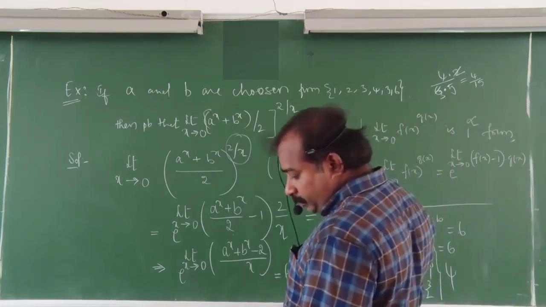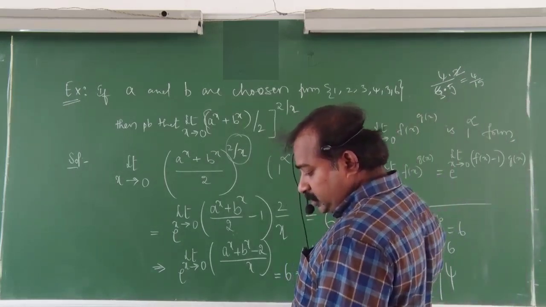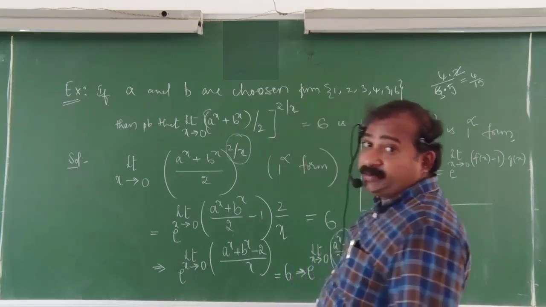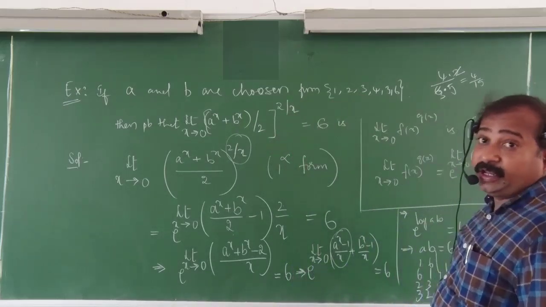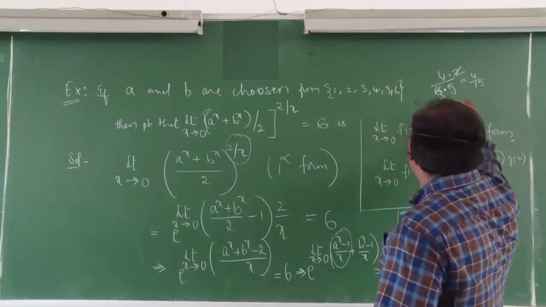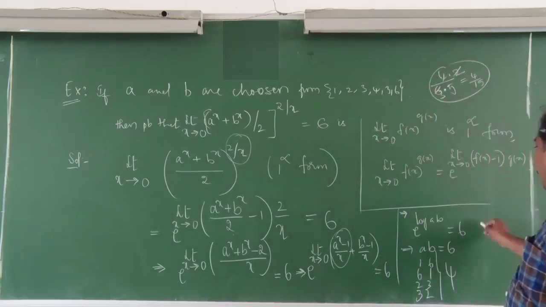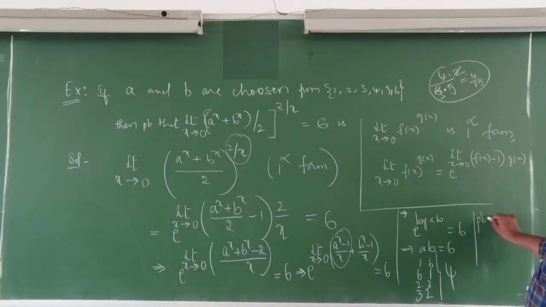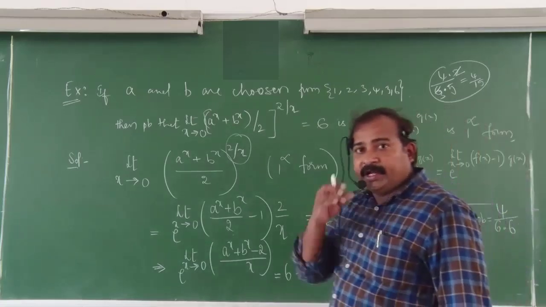How are A and B chosen? A and B are chosen randomly from the set consisting of numbers, with replacement. Here, with replacement means the total number of cases is 6 into 6. Here, 4 favorable cases are there. Simplify, and you will get the answer.